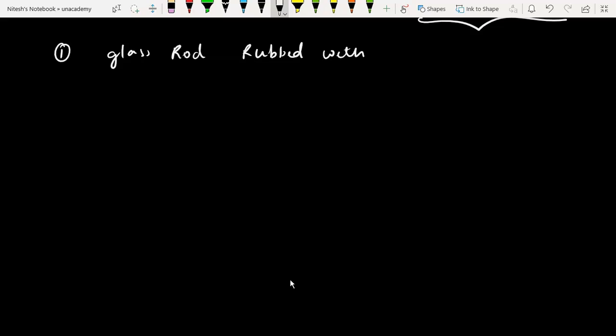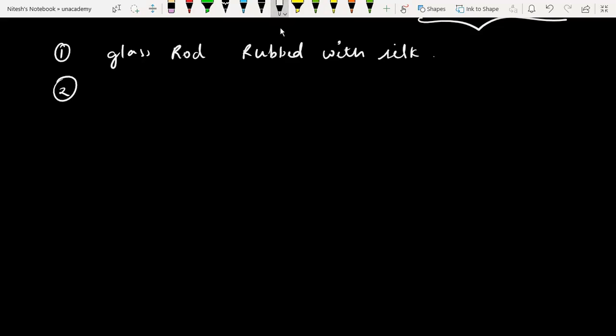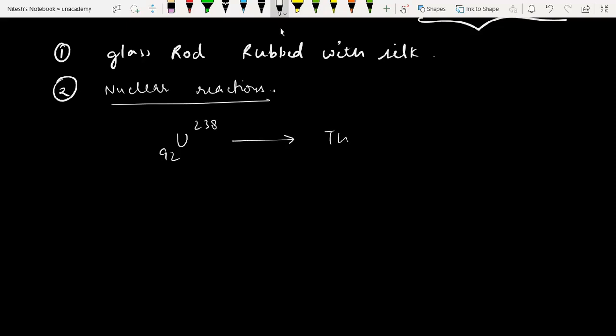The second example is nuclear reactions, where the charge is also conserved. One very famous nuclear reaction is uranium 238 splitting into thorium 234 plus an alpha particle, 2He4, which is the alpha particle.